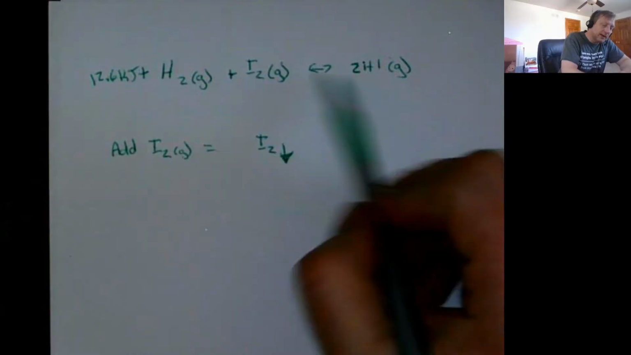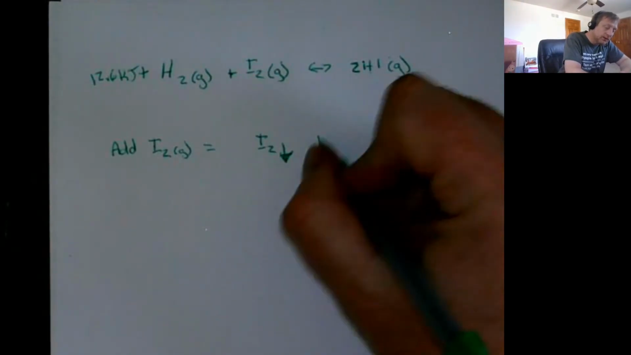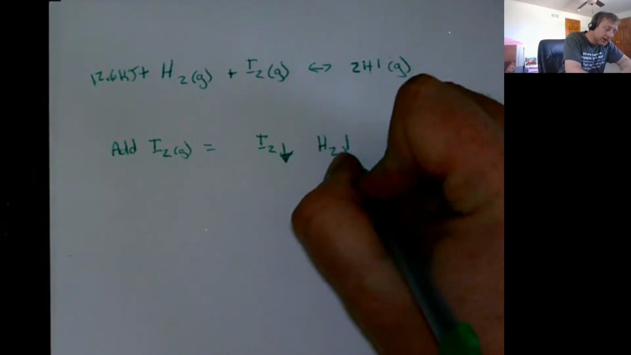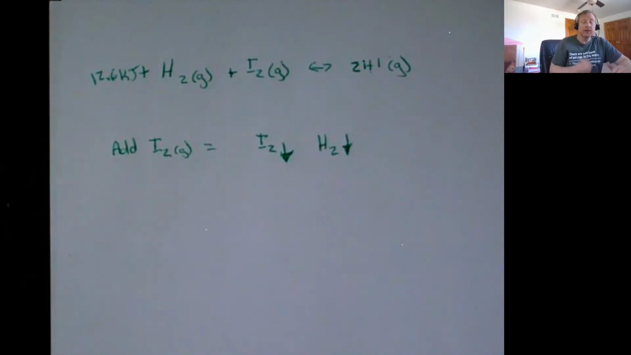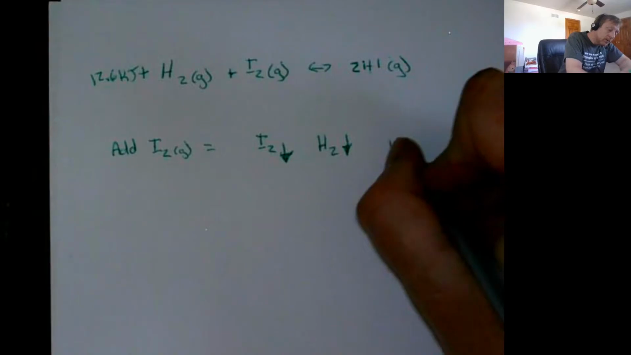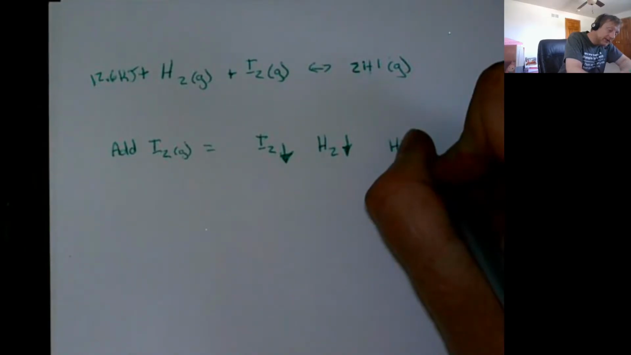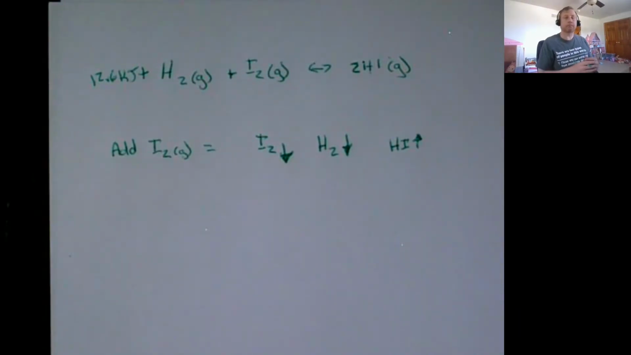Because some of that reacts to form more hydrogen iodide, it also consumes some hydrogen. So the amount of hydrogen in our reaction vessel would go down. But we ended up forming more of this hydrogen iodide gas, and so the amount of that gas would go up. That's just because now there's more molecules of iodine bouncing around that can get in collisions and become hydrogen iodide.